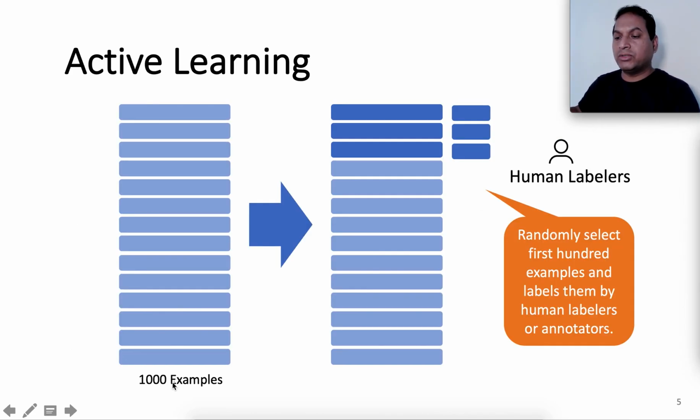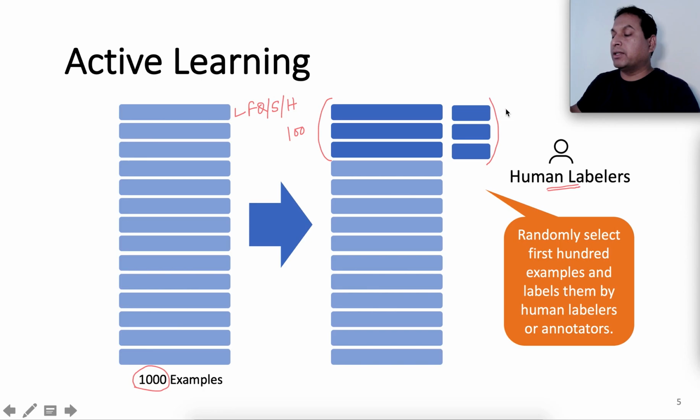Let's say we have 1000 examples of past customer reviews or feedback, and these are unlabeled. We don't know which review belongs to food quality, service related, or hygiene related complaints. So rather than labeling all of them, we will take a small subset of examples randomly selected, let's say 100 examples, and then ask our human labelers to go through each one of them and label them.